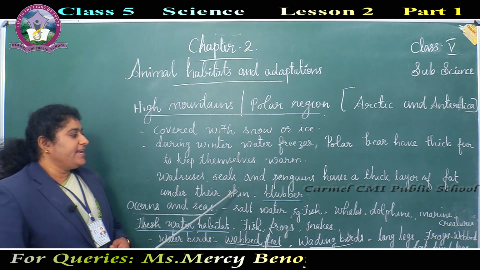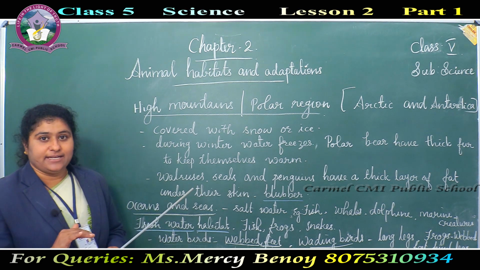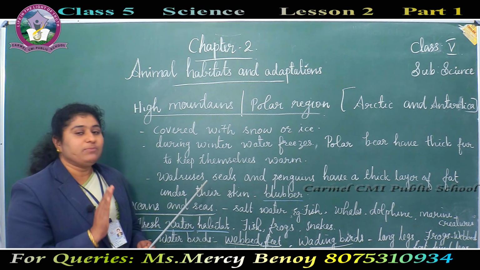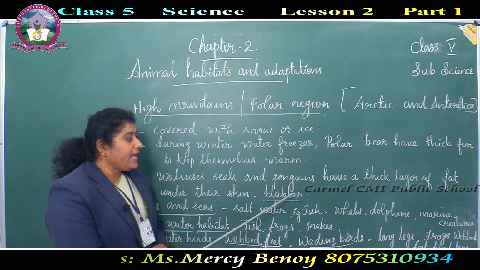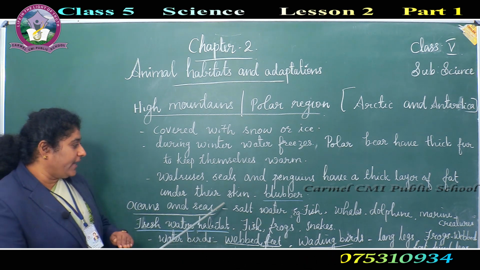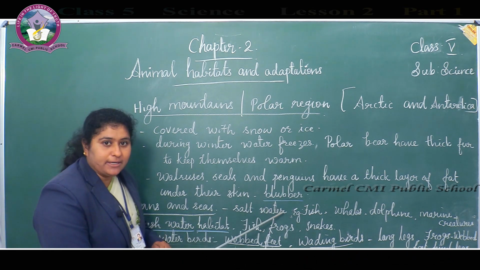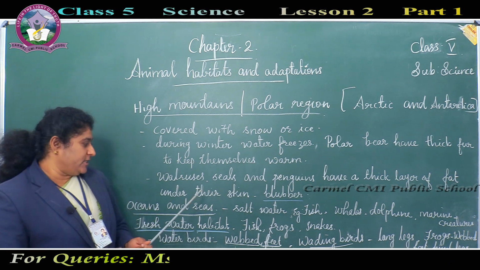Walruses, seals and penguins have a thick layer of fat under their skin. The name of that thing is called blubber. That keeps them warm in the freezing temperature.